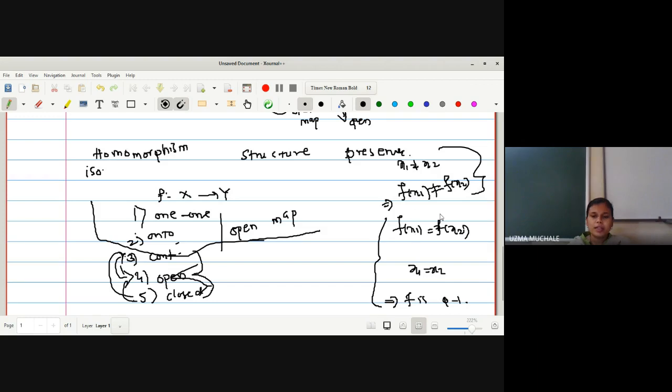Why are these two equivalent? Because of the contrapositive statement. As I told you initially, for whatever statements we have, P implies Q, their contrapositive is negation of Q implies negation of P. So if you have remembered 100 statements, you will now have 200 statements with the help of the contrapositive.